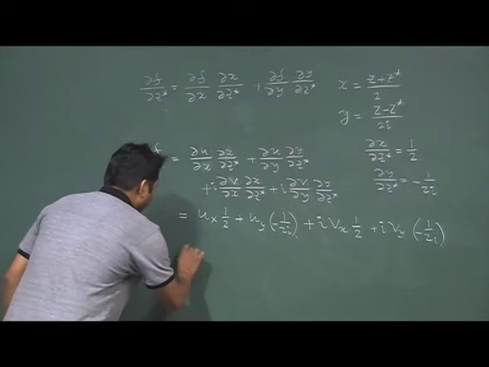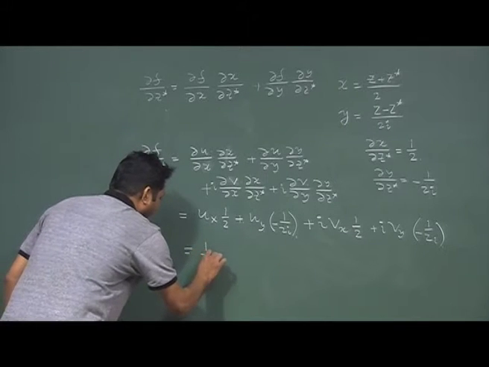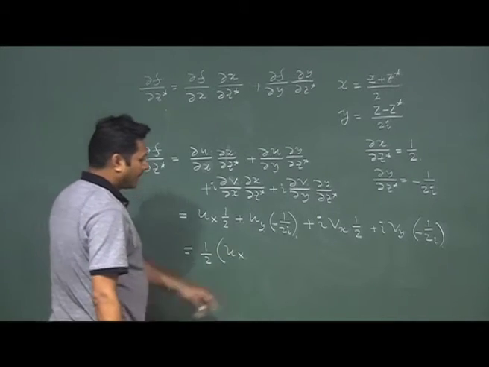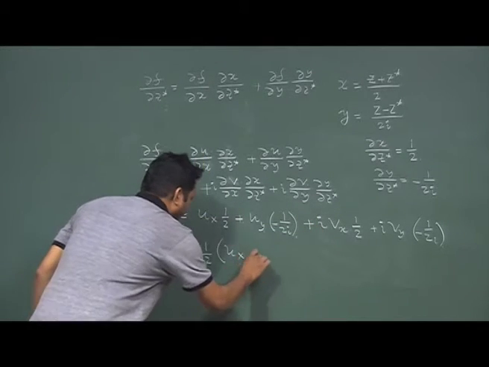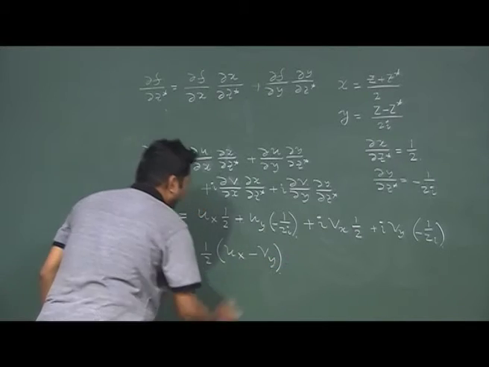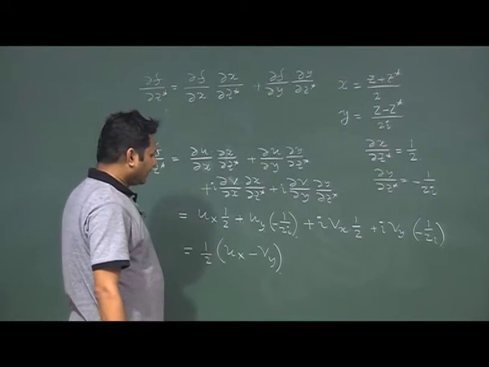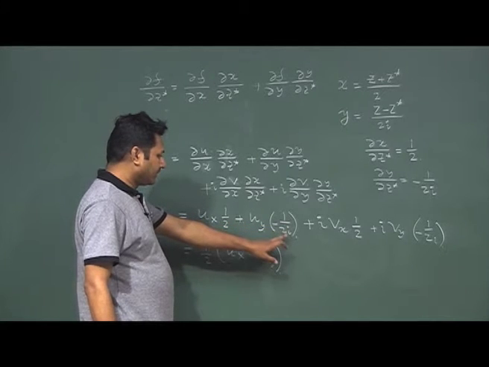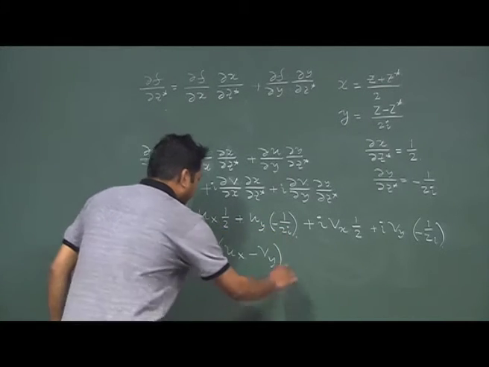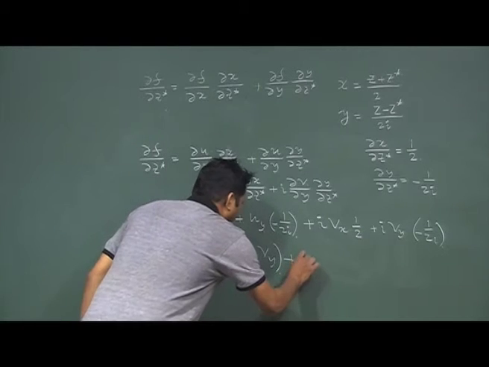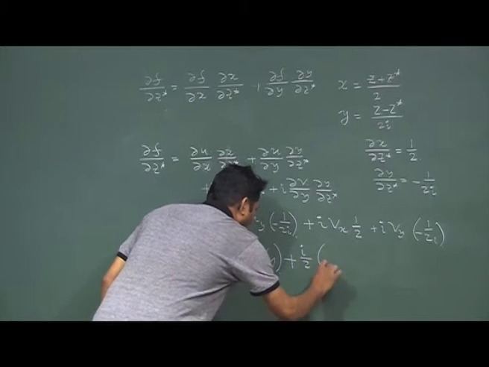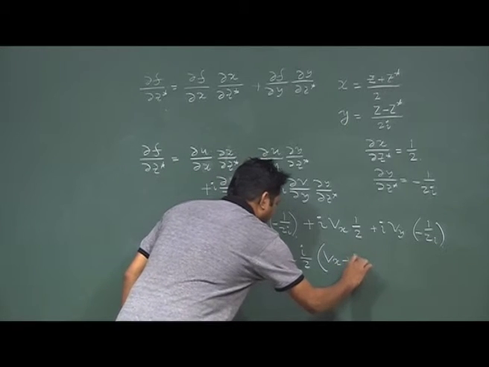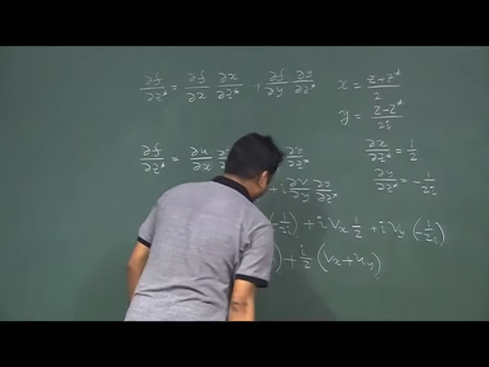So, if I rearrange this term, I should have half u x minus v y. If I multiply i here, this term will be simply i by 2, I will have v x plus u y.